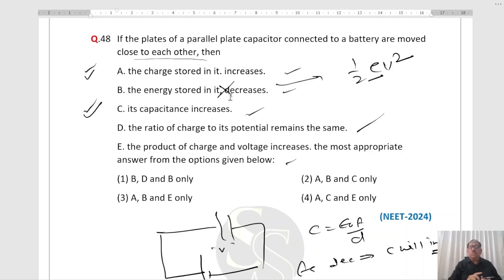Next, the ratio of charge to potential. C equal to Q by V. Ratio of charge to potential.